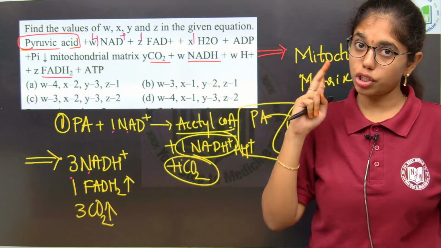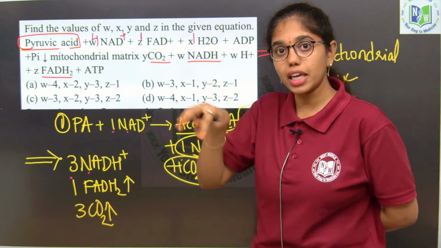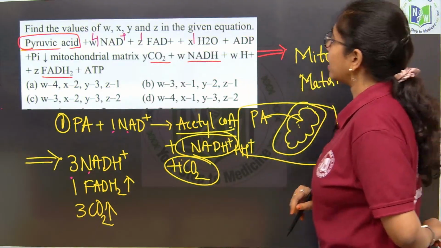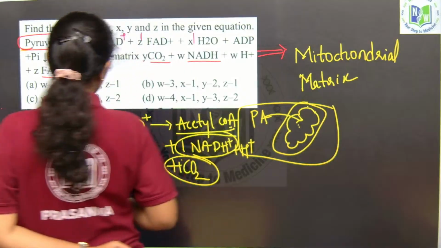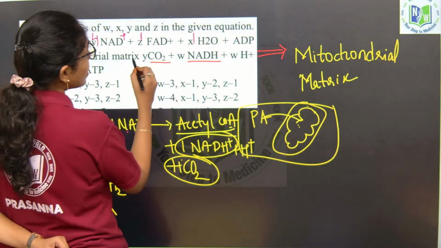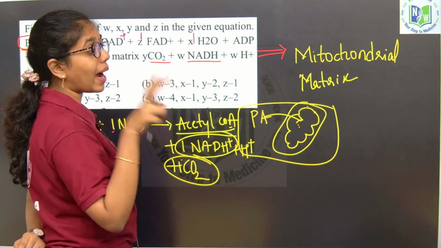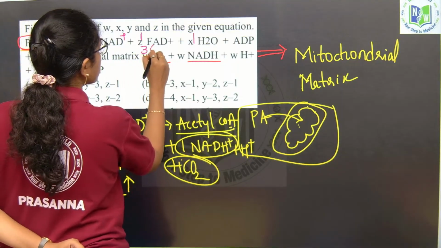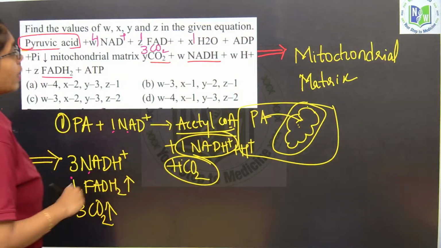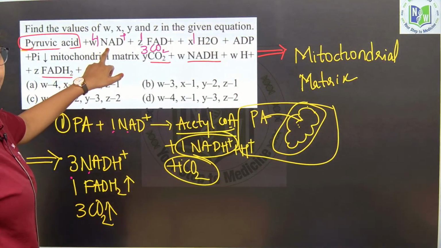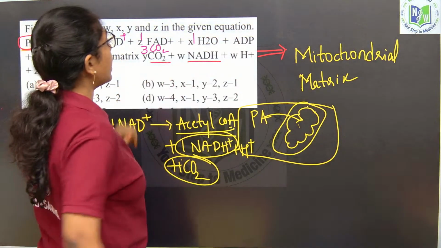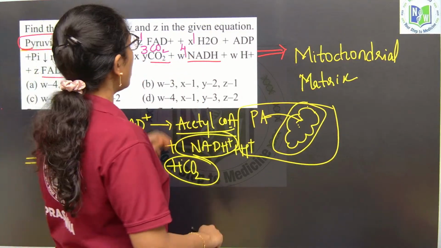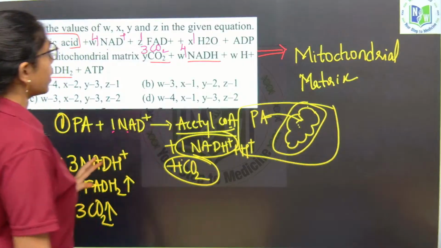Hydration and dehydration, both steps will happen at the beginning of the TCA cycle. So X will also be 1 only. Then ADP plus inorganic phosphate. After that, how much carbon dioxide will be released combining the link reaction and TCA cycle? It is 3 carbon dioxide, 3 CO2. In total, 4 NAD plus will be utilized, 4 NADH will be released, and how much H plus will be released? Of course it is 4 again.